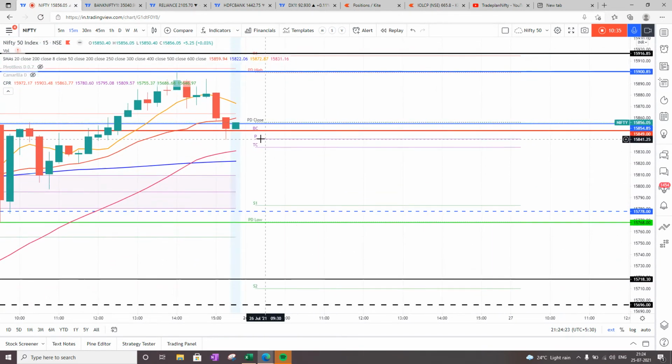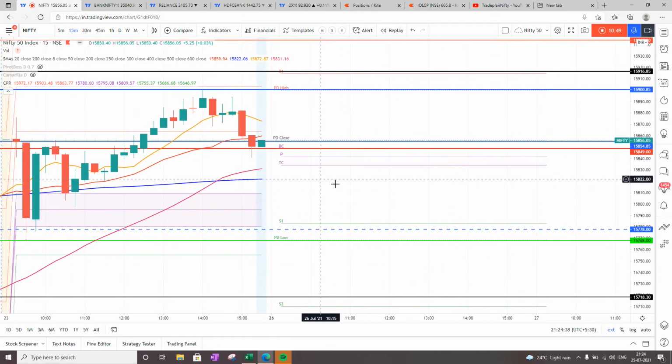Second option is that it will open below pivot and you take a 10-minute breakout. On the 10-minute breakout, if it's going in the downward direction, then I will take that and add another lot. So that's the second option.